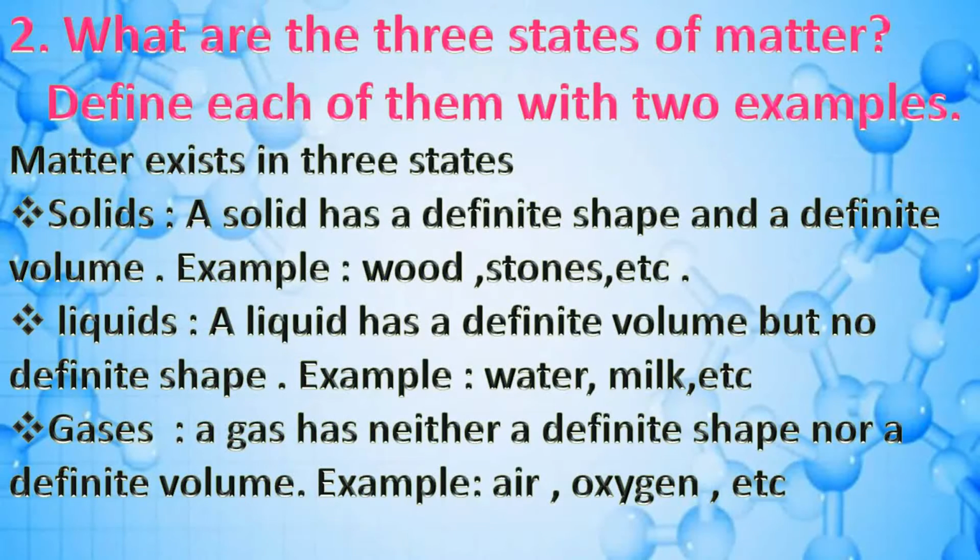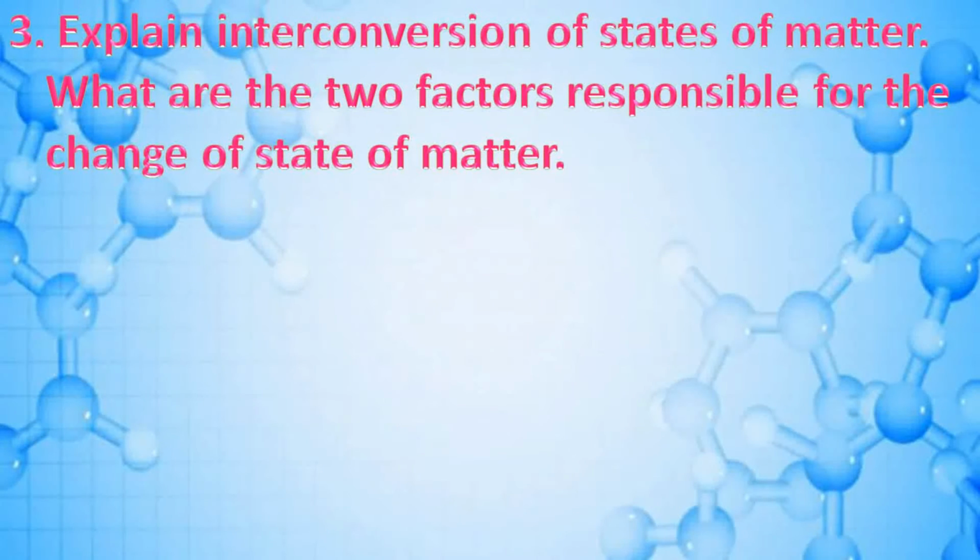Liquids. A liquid has a definite volume but no definite shape. Example, water, milk, etc. Gases. A gas has neither a definite shape nor a definite volume. Example, air, oxygen, etc.